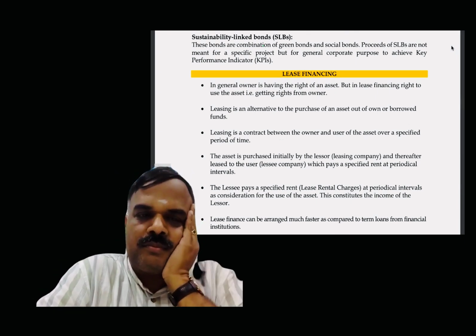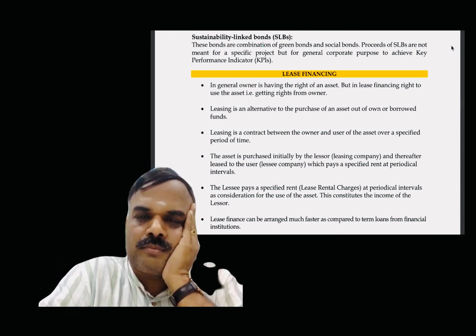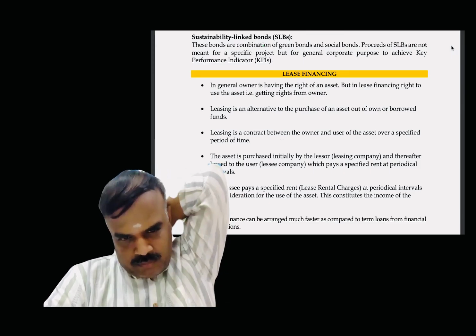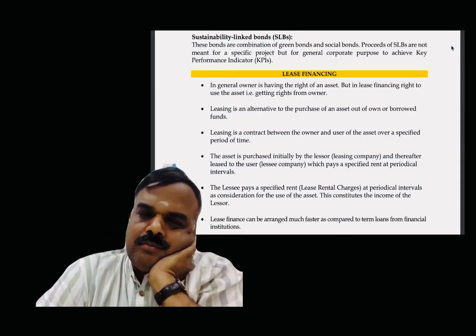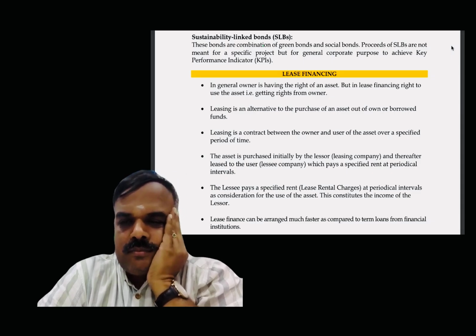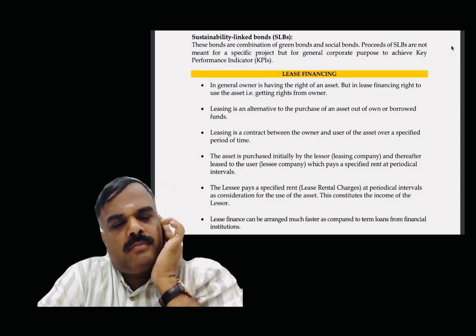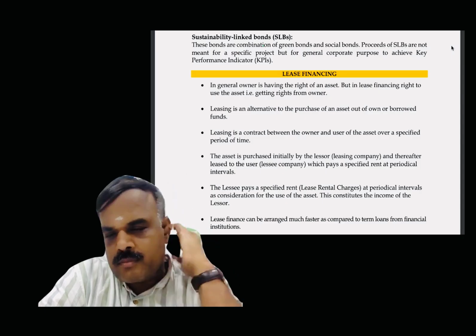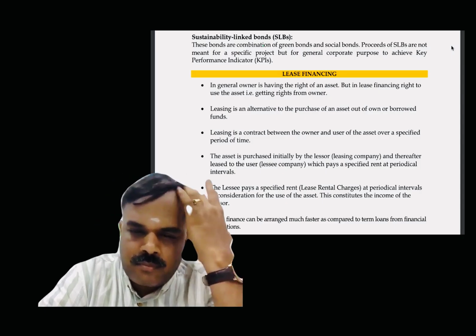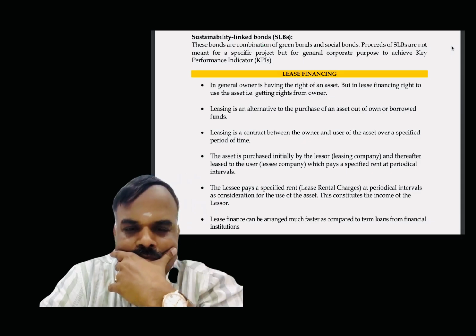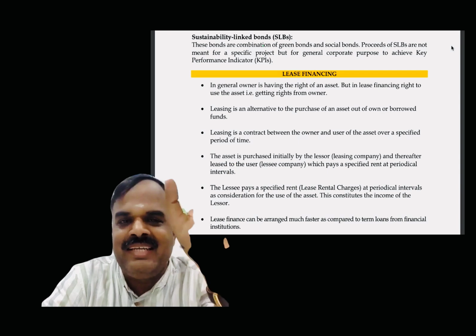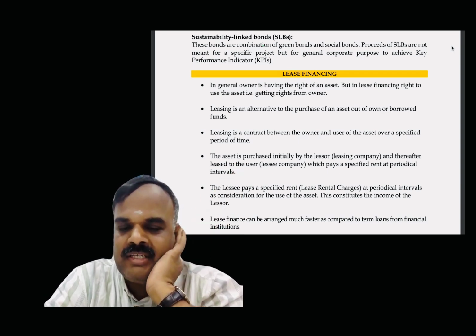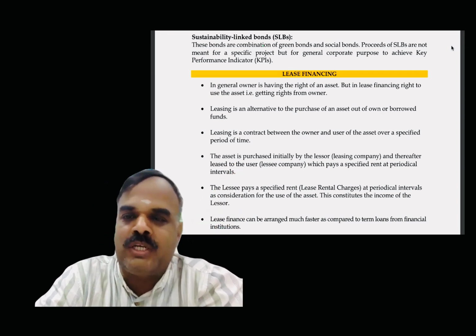Lease financing. In general, the owner has the right of an asset, but in lease financing, the right to use the asset is obtained from the owner. Lease financing is an alternative to the purchase of an asset out of own or borrowed funds. Lease is a contract between the owner and the user of the asset over a specified period of time. The asset is purchased initially by the lessor, the leasing company, and thereafter leased to the user, the lessee company, which pays a specified rent at periodical intervals. Lessor is an owner, lessee is a user of the asset.